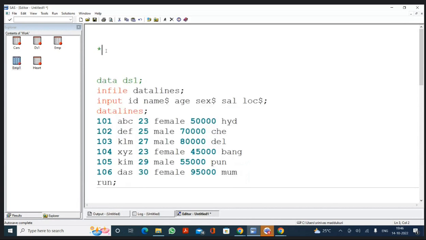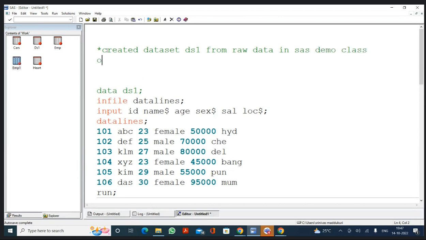You can write it in whatever way you can understand. So I am writing: created dataset DS1 from raw data in SAS demo class on 14th October 2022.